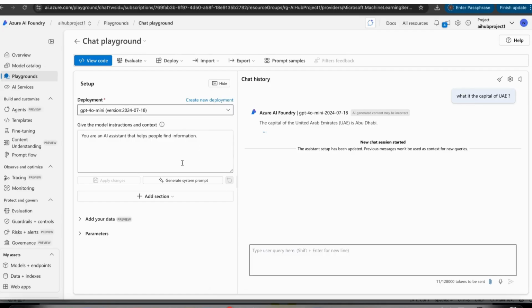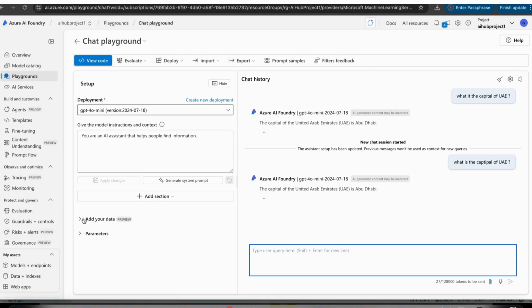So I selected this GPT model, and this is the prompt window. You can put your context here, but right now I'm not doing anything. I'm just typing one simple prompt for testing this. I already tested like this: what is the capital of UAE. Again, I am just testing, so we can see our model is working fine. It is giving the result right, Abu Dhabi.